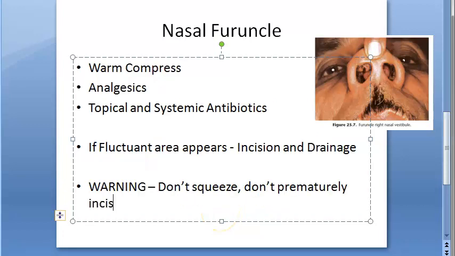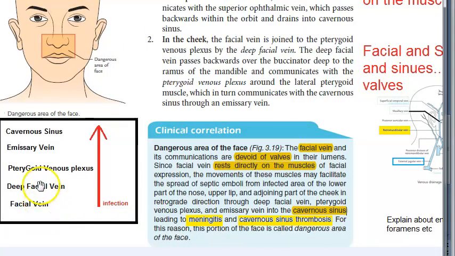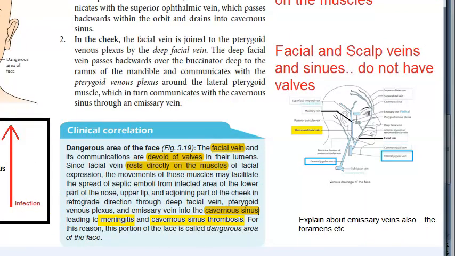Don't prematurely incise, okay. Why? Because you can spread the infection from this to the facial vein. We saw that pathway, right? From the facial vein to the deep facial vein to the pterygoid venous plexus, emissary veins, cavernous sinus. Let us see that a little more in detail.